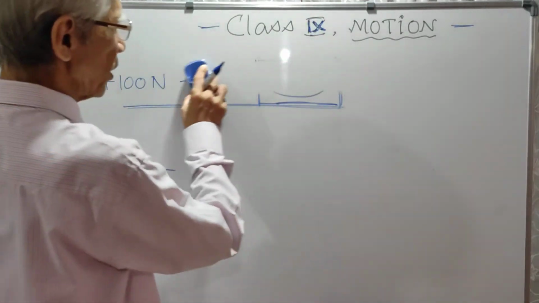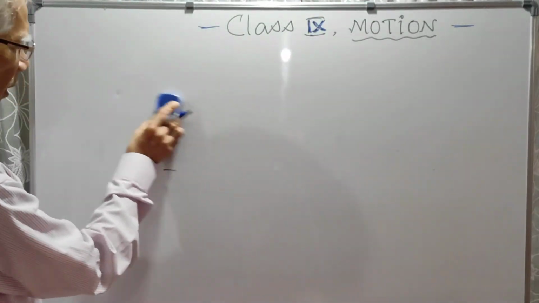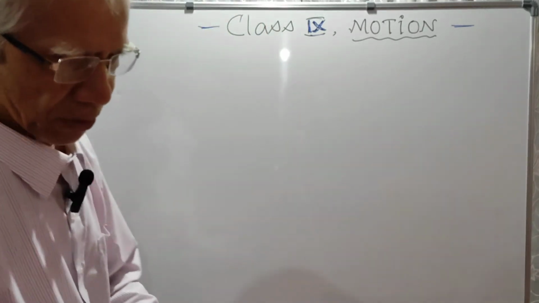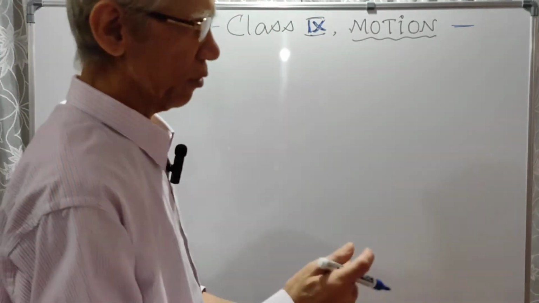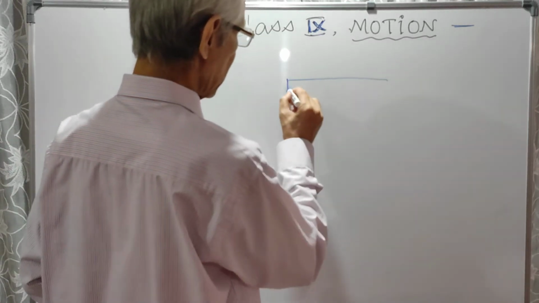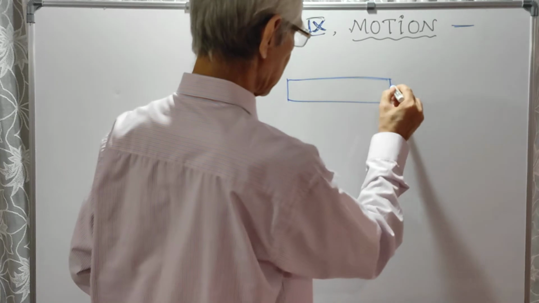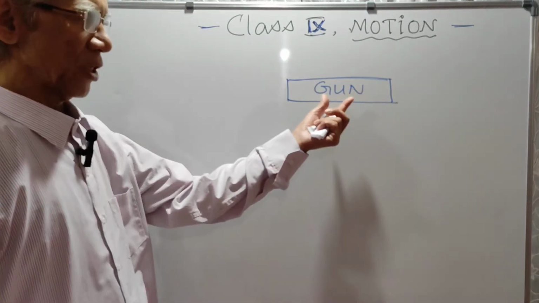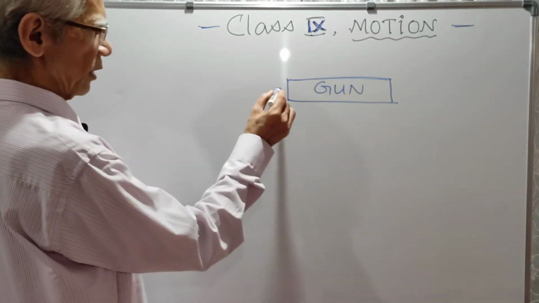In case of action-reaction, the two equal and opposite forces act on two different bodies. For example, in the situation of a bullet fired from a gun. Suppose this rectangle indicates a gun. So this is a gun from where a bullet is fired in this direction.